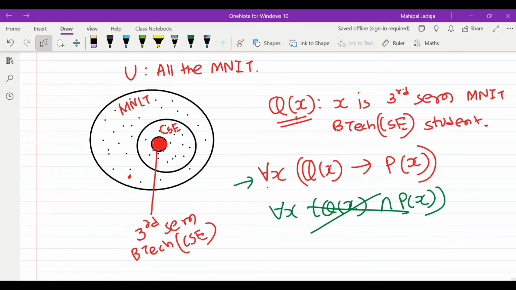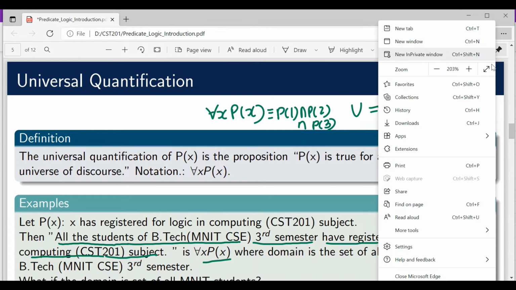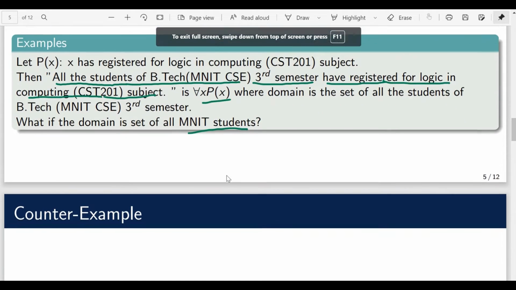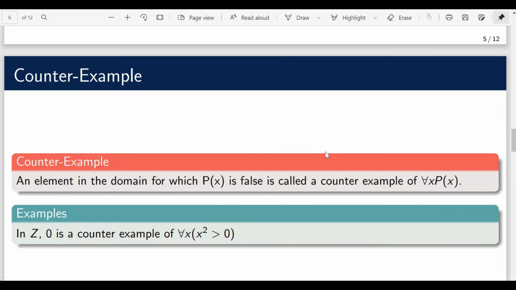Okay, so let's continue. So the next important definition is counterexample. An element in the domain for which P of x is false is called a counterexample of for all x P of x. So we have already seen the equivalent representation of for all x P of x.